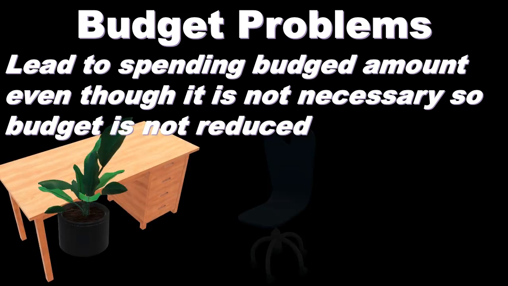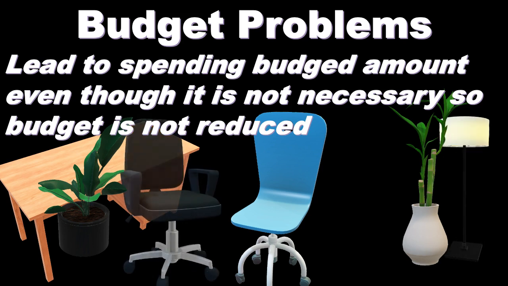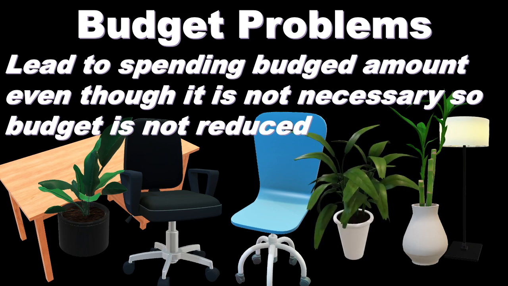We might say, we need another planter here. We might need some more chairs here. This often happens at the end of the time period, at the end of the month, or at the end of the budgeting period, where you might see purchases that are a bit in excess. And it could be possibly because they're trying to make sure that they spend all the money that has been allocated to them by the budget for that period, so that in the next period they can argue that they need the same amount of money.